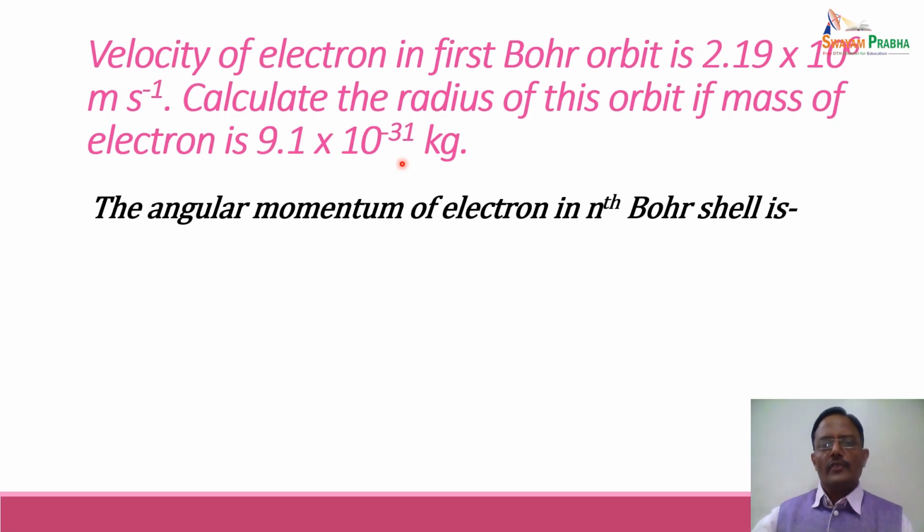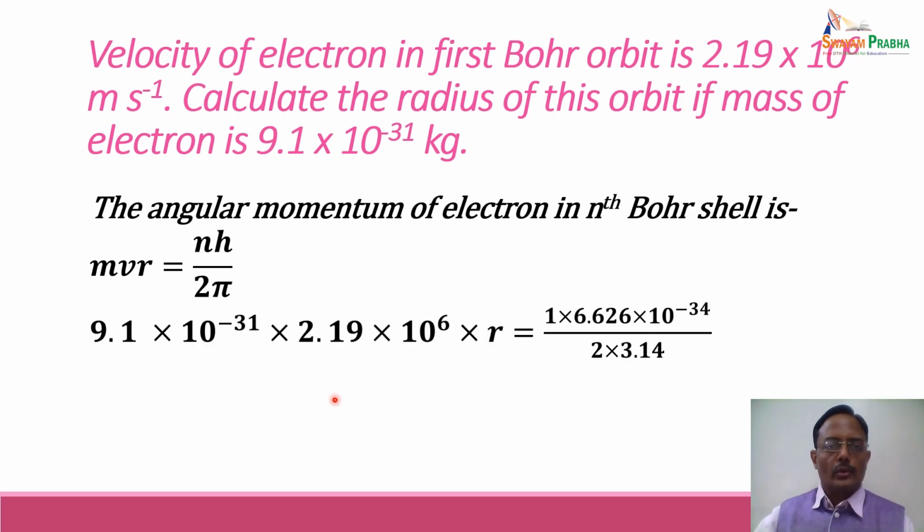The angular momentum of an electron in the nth Bohr shell is given by mvr equal to nh upon 2 pi. Now, the radius can be calculated by putting all these values. m is the mass of electron, which is 9.1 into 10 raised to power minus 31 kg. v is velocity, which is given as 2.19 into 10 raised to power 6. r is to be calculated. n is the nth Bohr orbit. We are talking about the first Bohr orbit, so n will be equal to 1. h is 6.626 into 10 raised to power minus 34 divided by 2 into 3.14, and putting all these values,